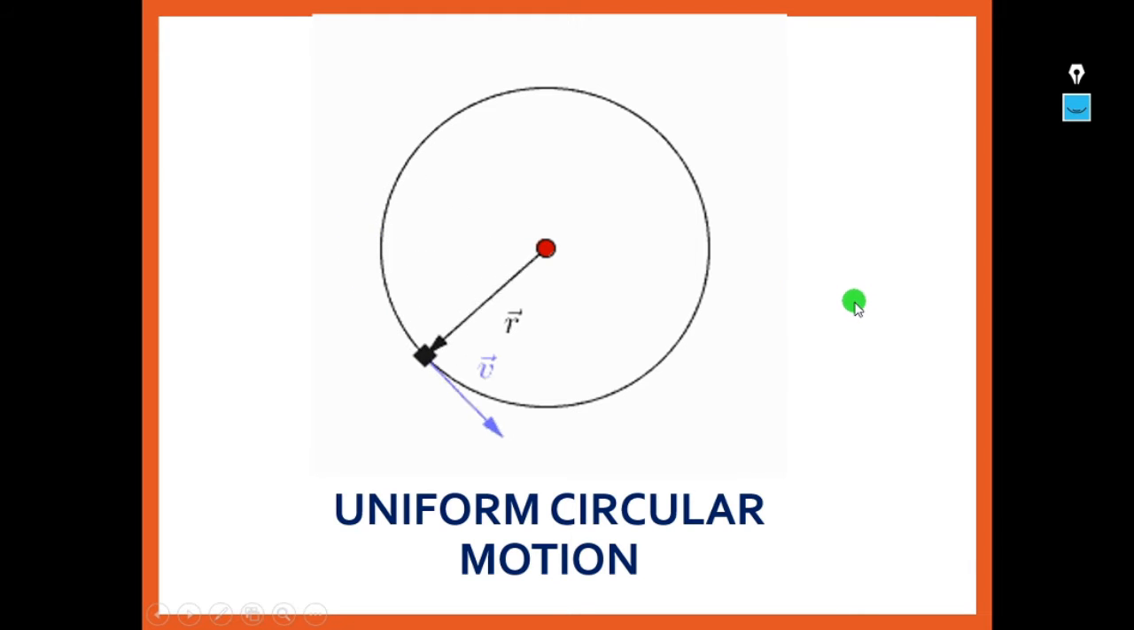See, I have given an example for uniform circular motion. Let us suppose this black body is moving in a circle with a radius r, with the force exerted here. So it is moving in a circular motion with a radius r, and the velocity vector is given here. See how it is moving with the force at its center, acting on its center. So this is an example of central force, an example of uniform circular motion.